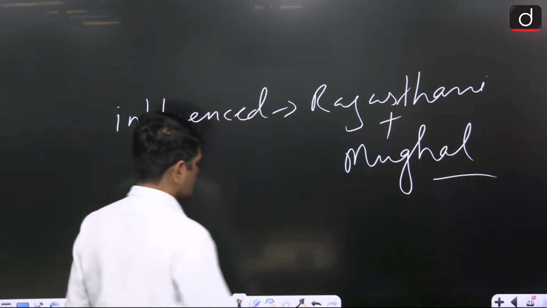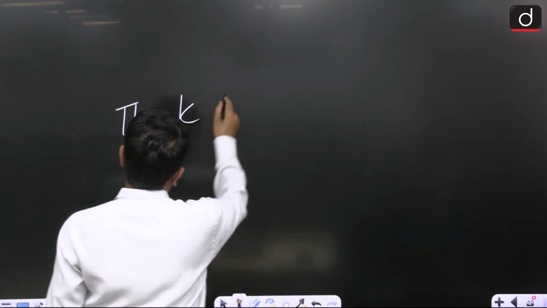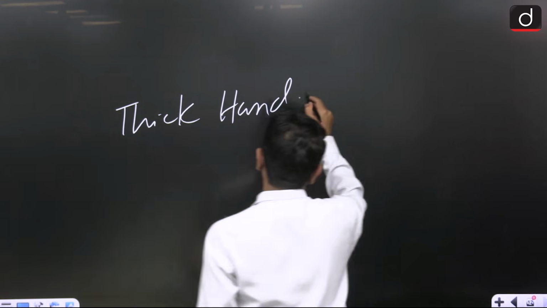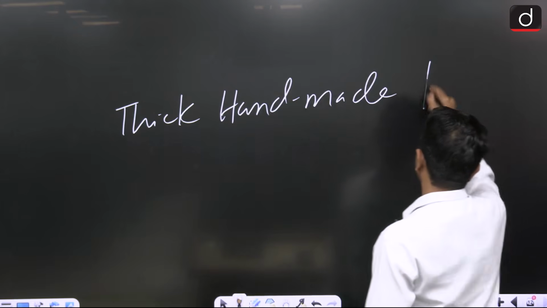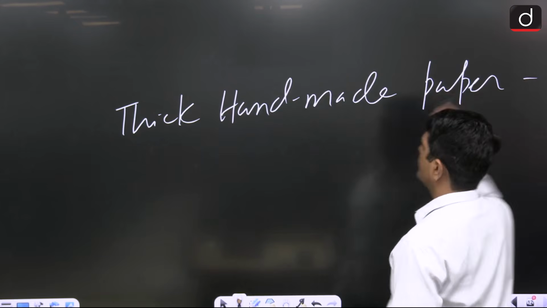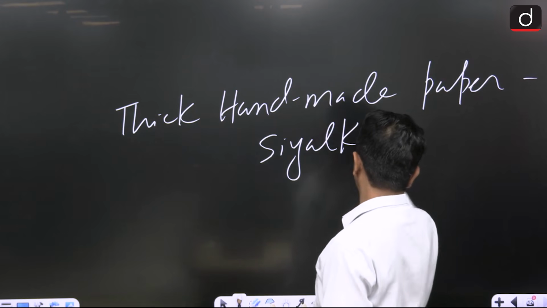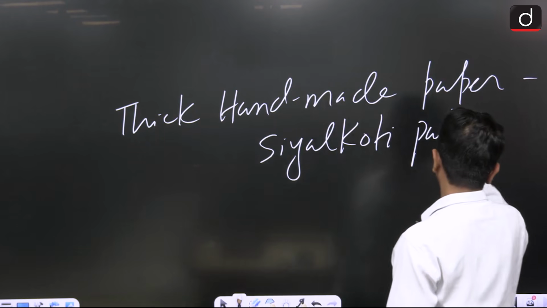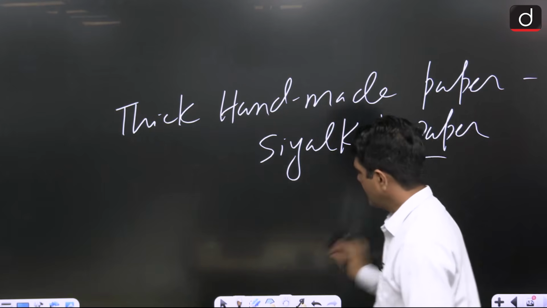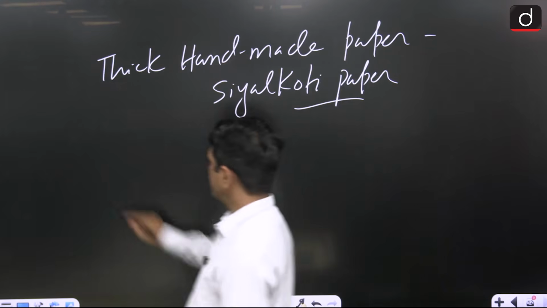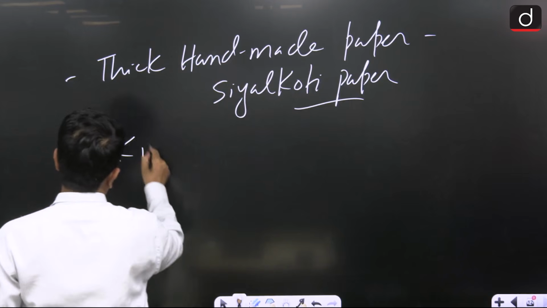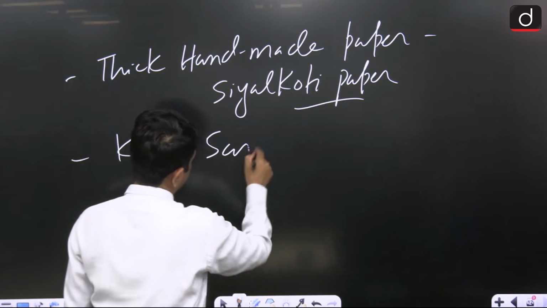Now, illustration was done on a thick handmade paper, which was called Sialkoti paper. Sialkoti paper, remember the name. And next point, under the patronage of King Sansar Chand.